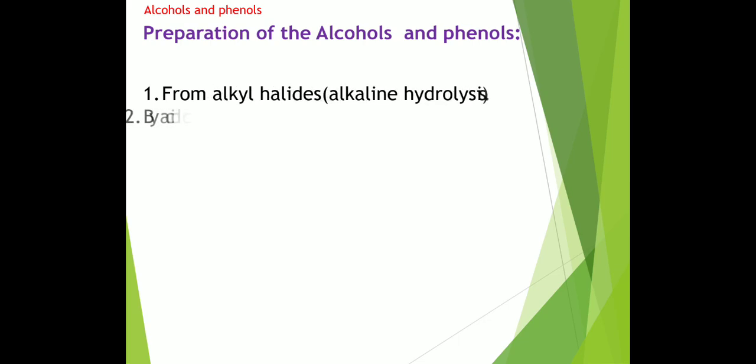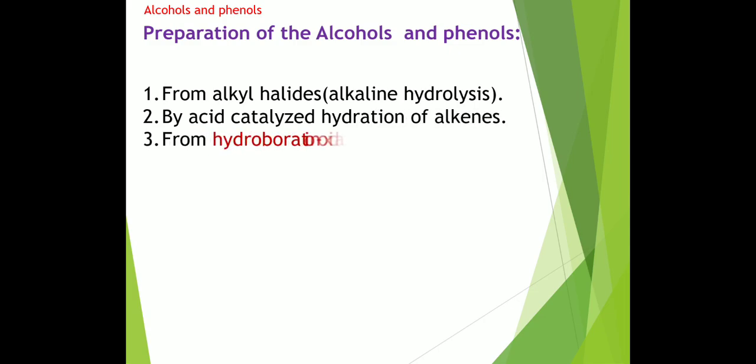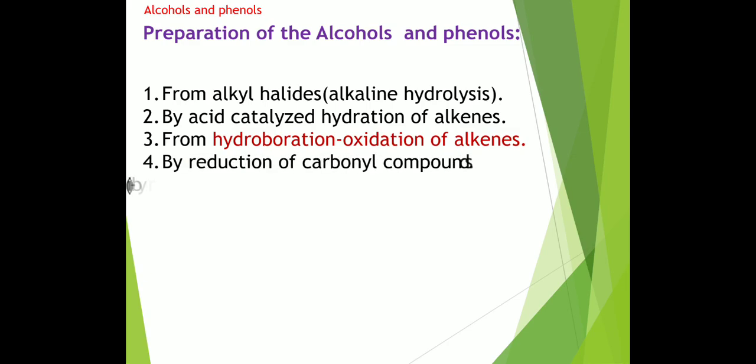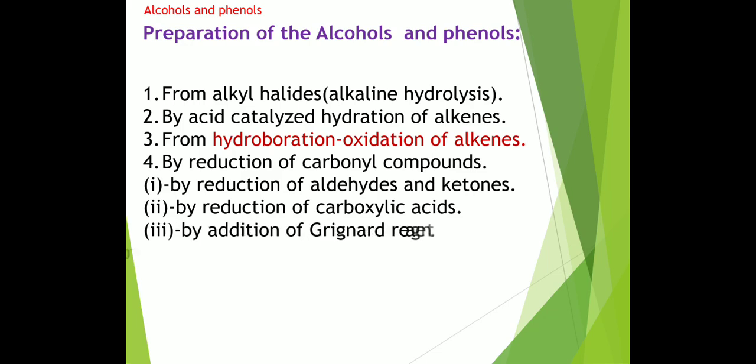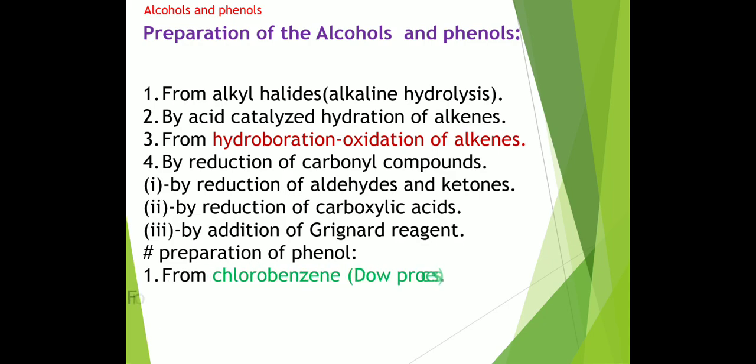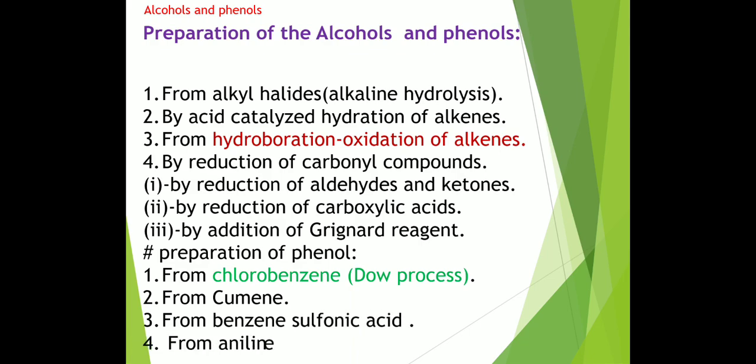Here are the different methods of preparation of alcohols and phenols. First, from alkyl halide by alkaline hydrolysis; second, by acid catalyzed hydration of alkenes; from hydroboration oxidation of alkenes; by reduction of carbonyl group, in which first is reduction of aldehydes and ketones; by reduction of carboxylic acid; and by addition of Grignard reagents. Preparation of phenols: first from chlorobenzene by Dow's process, from cumene, from benzene sulfonic acid, and last one from aniline. So these are the methods of preparation of alcohols and phenols.